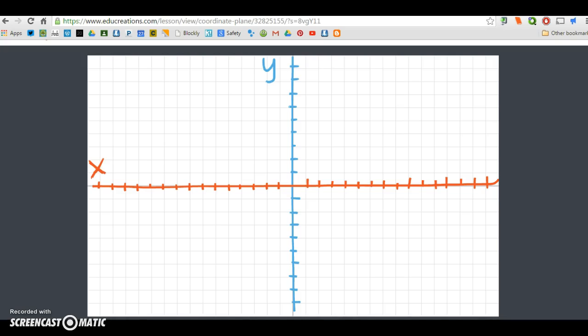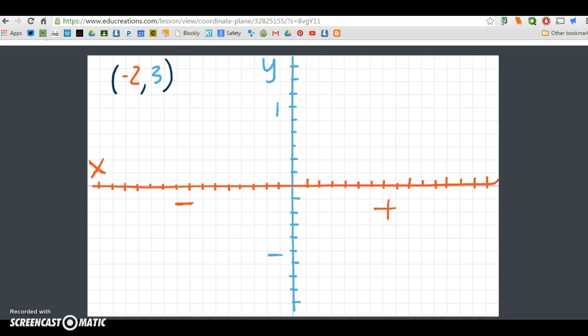When we plot a point, we analyze it, remembering our quadrants and where things are. We know that all of these are negative over here, these are positive y's, and these are negative y's. Understanding the quadrants, like we've talked about in past lessons, and knowing the structure of the coordinate plane is really going to help you out.